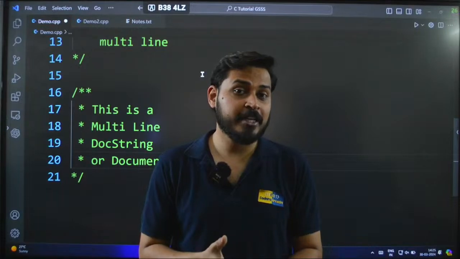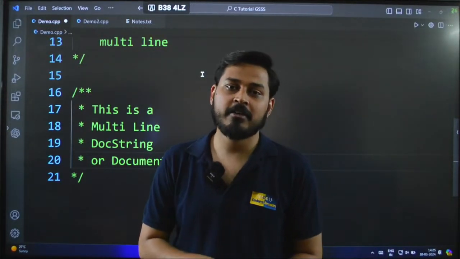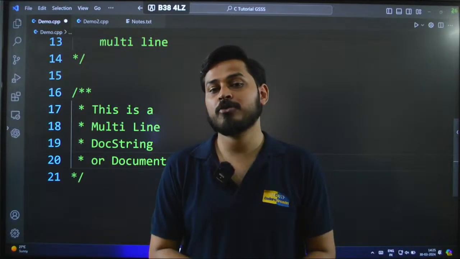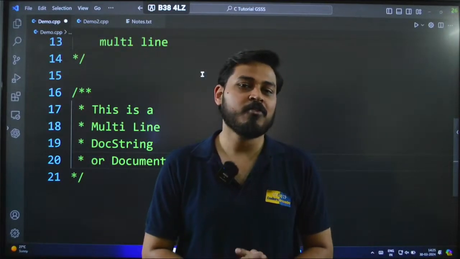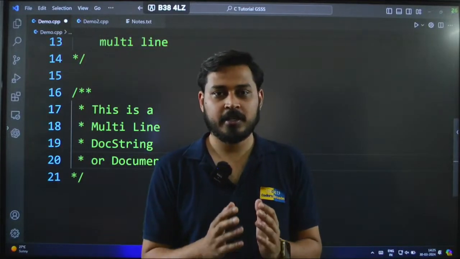Where do we use documentation strings? In functions. In future we will have classes on functions and recursion, and at that time I'll tell you how we use documentation string with the help of a function. Okay, so these are your comments. I hope it is very much clear.